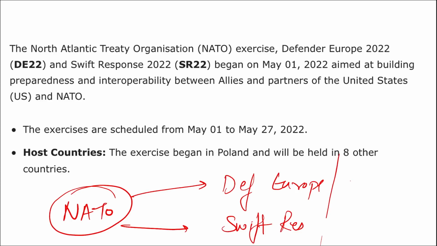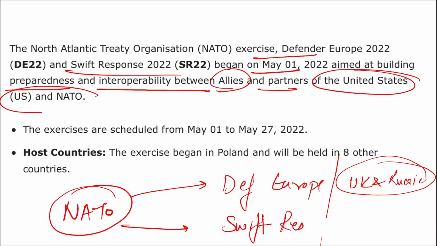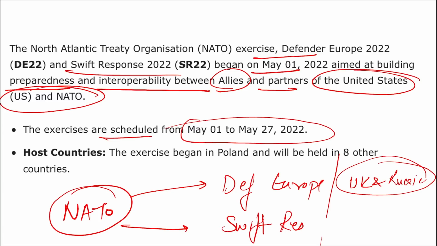We know there is a war going on between Ukraine and Russia. In order to make their presence known and to get prepared for any worse situation, these two exercises, Defender Europe 2022 and Swift Response 2022, were conducted. These two exercises began on 1st of May 2022. And what is the aim? It is aimed at building preparedness and interoperability between allies and partners of the United States of America and NATO. This exercise will be scheduled between May 1st to 27th of May. What are the host countries?